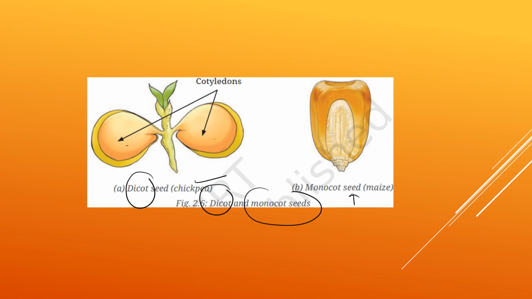So what are these? These are the cotyledons. These cotyledons store the food inside. And this food is stored for the tiny baby plant called the embryo. And when the seed gets favorable conditions, like sufficient oxygen, sufficient temperature and water, it grows into a new plant. Here you can see it grows into a new plant.